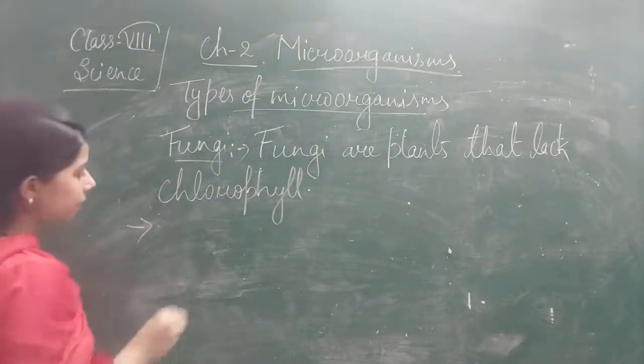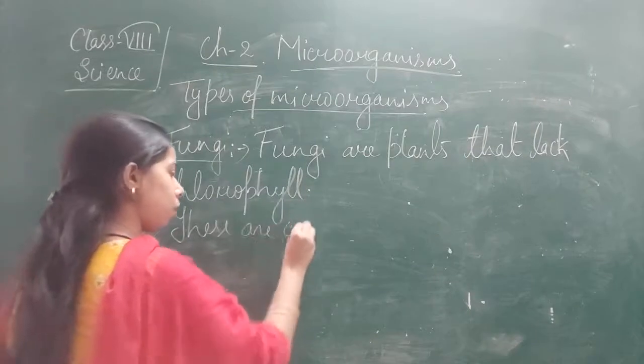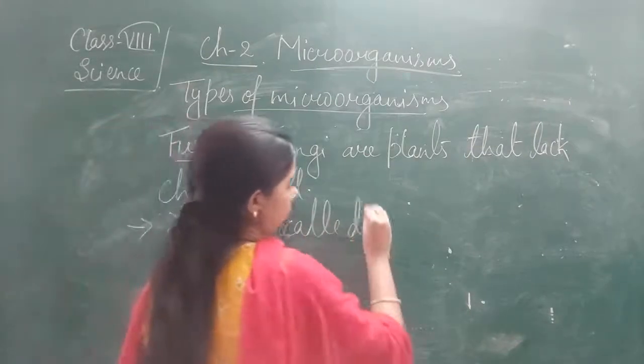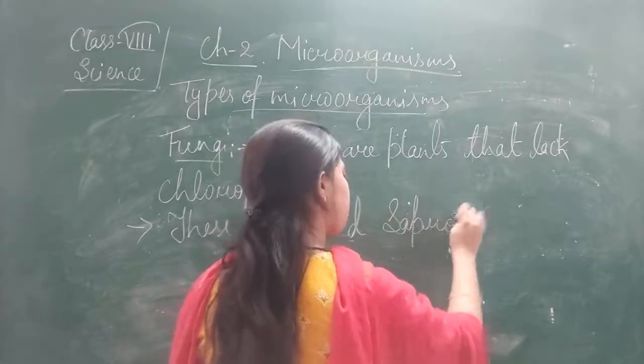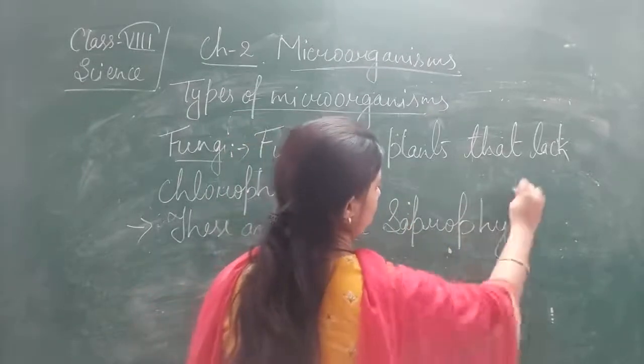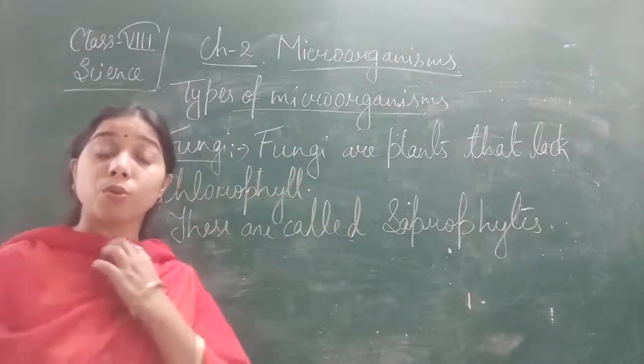These are called saprophytes. These are called saprotrophs or saprophytes.